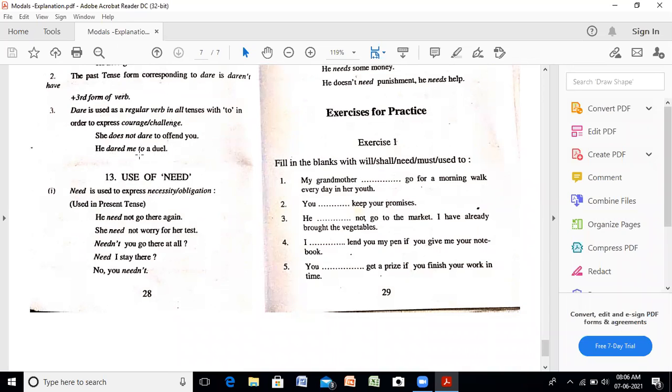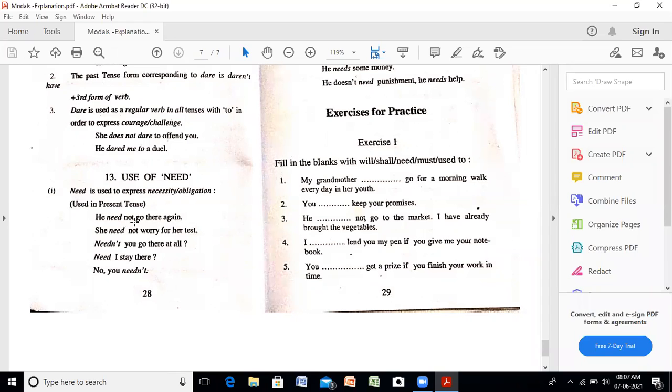He dared me to a duel. This is the past form of dare as a main verb. This is used here as a main verb, not as a modal verb. Find out the difference. The next is use of need. Need is used to express necessity, obligation, again as we have done for must. It is used in the present form. You need not go there.